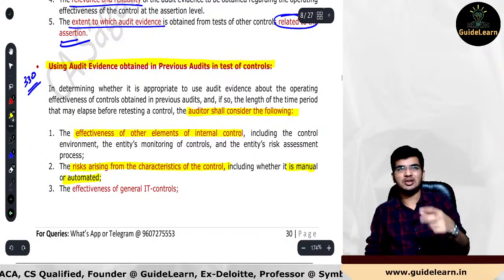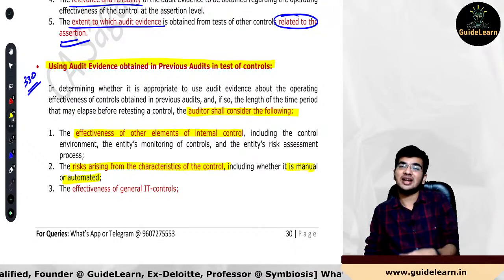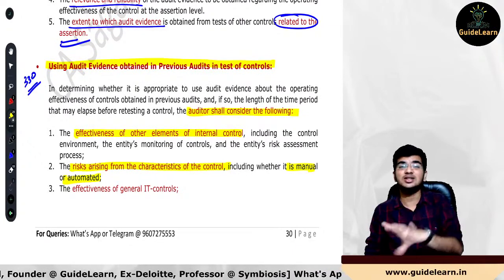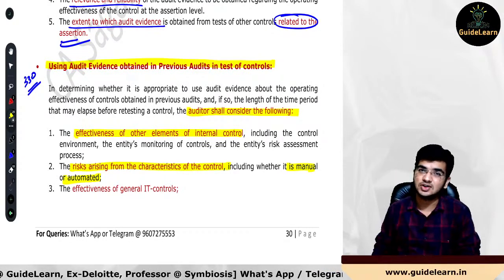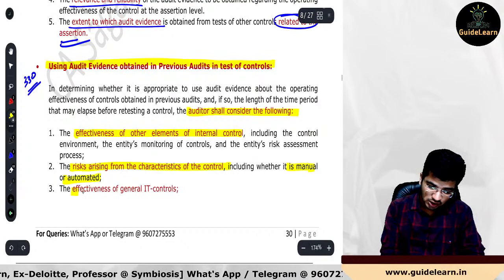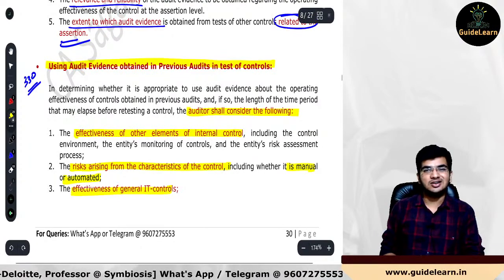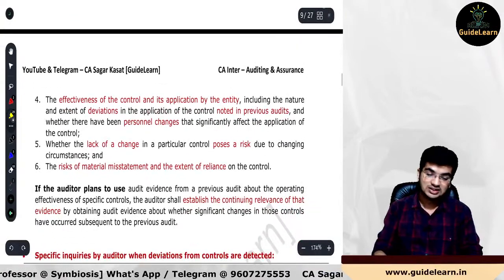Obviously, if it is manual, you will majorly be obtaining new audit evidence and you will not be relying on the previous year audit evidence. But if it is automated, then obviously you can consider one step ahead for consideration of the previous year audit evidence, subject to other factors. Again, what is the effectiveness of general IT controls? If the general IT controls (GITC) are effective, then okay, you can also consider that.